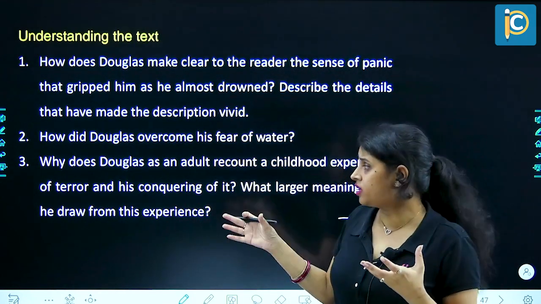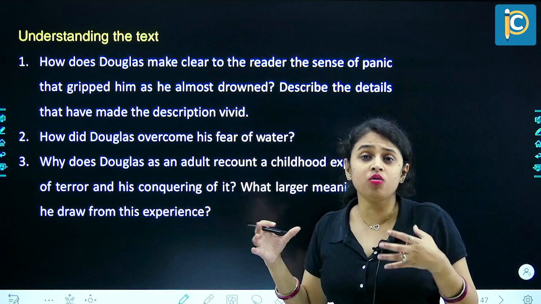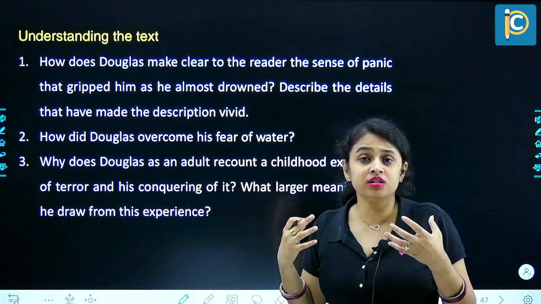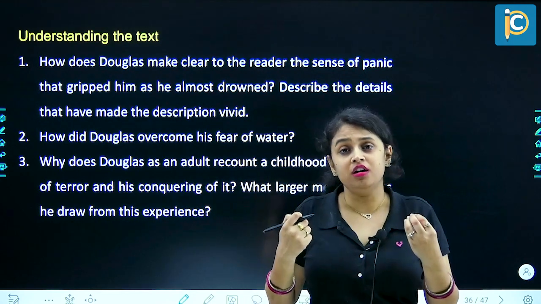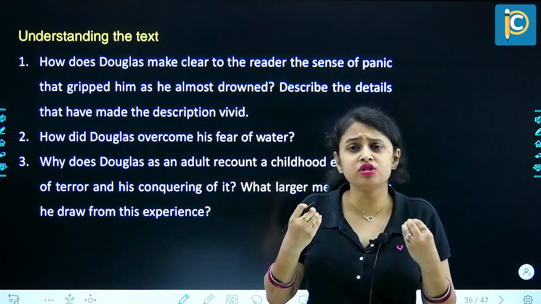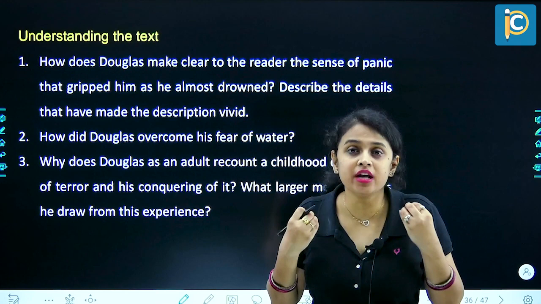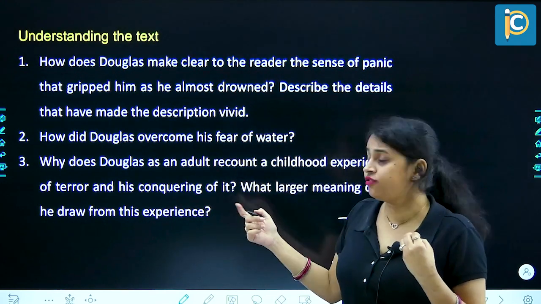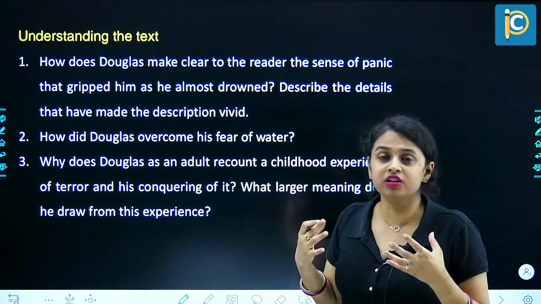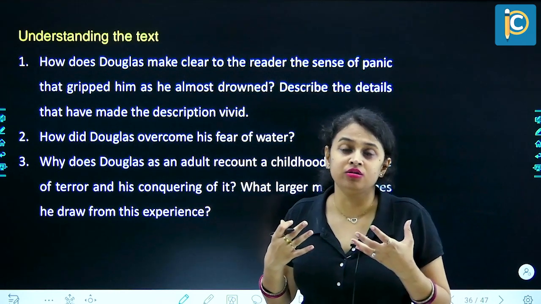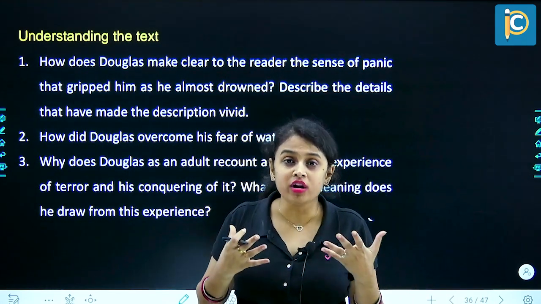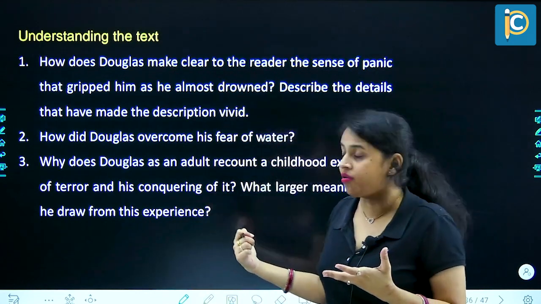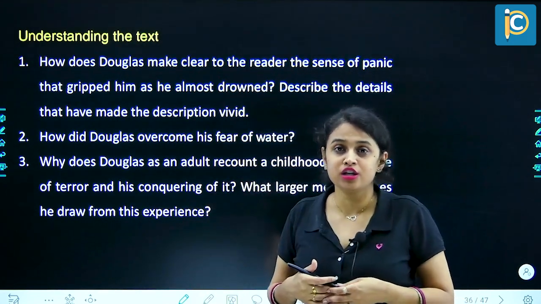And therefore, he's drawing on the story and telling that if one overcomes that fear, people have to be confident, they should have a strong will that yes, they can overcome their fear. So therefore, he feels that conquering that fear can make a person feel that yes, he will be able to do a lot of things in life. So therefore he is recalling that and is projecting that in this story.